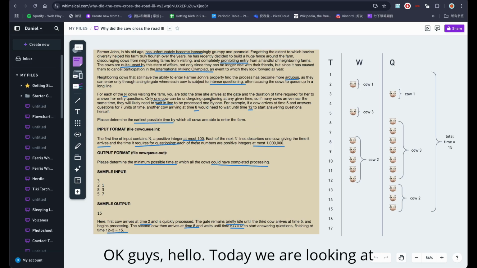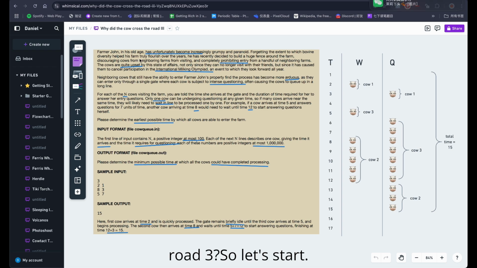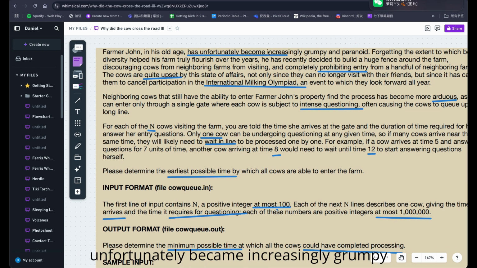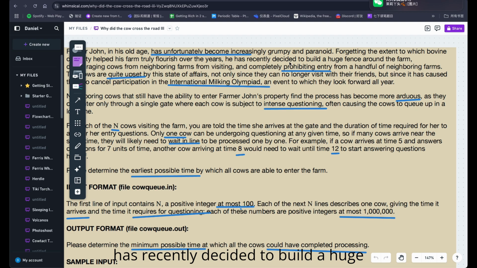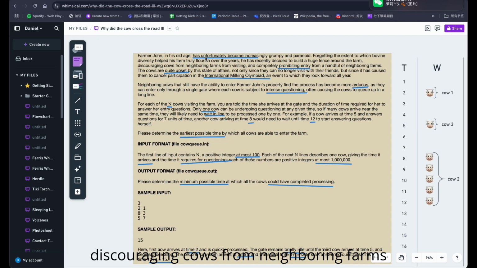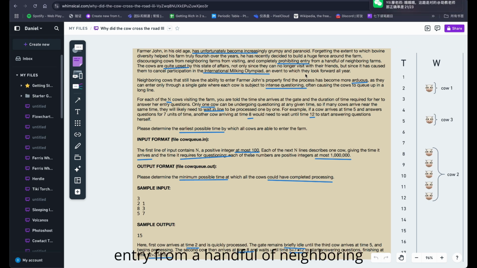Okay guys, hello. Today we are looking at the problem, why did the cow cross the road 3? So let's start. Farmer John, in his old age, has unfortunately become increasingly grumpy and paranoid. Forgetting the extent to which both feed and diversity help his farm truly flourish over the years, he has recently decided to build a huge fence around the farm.